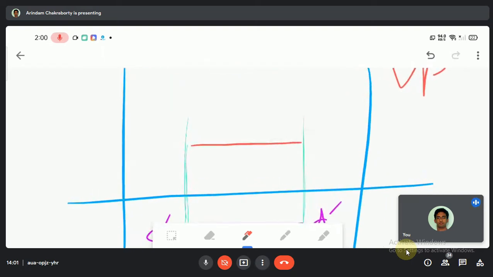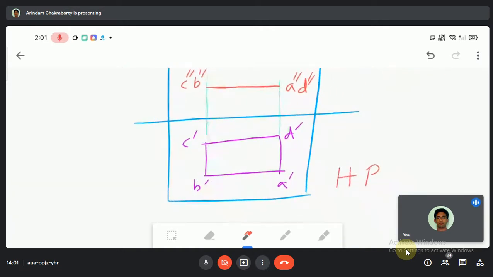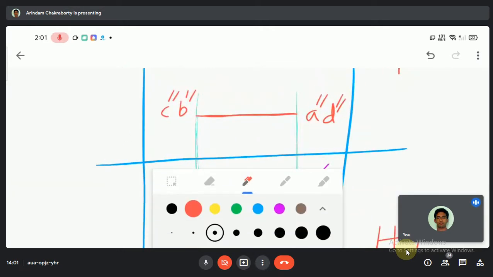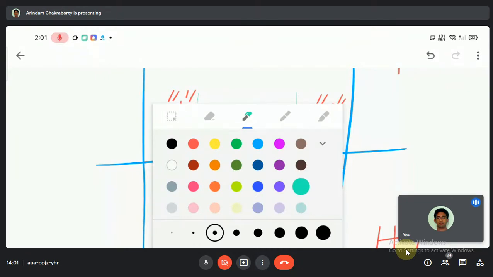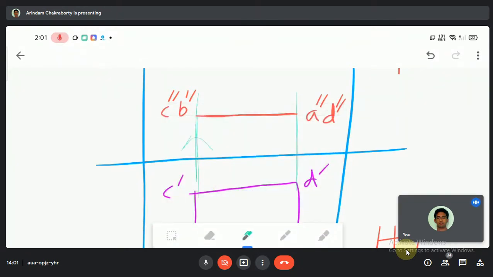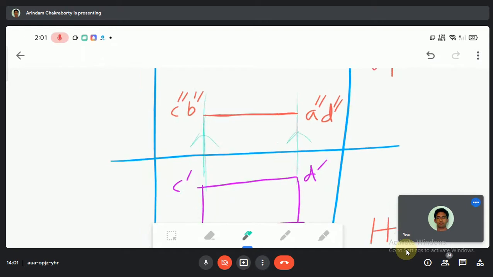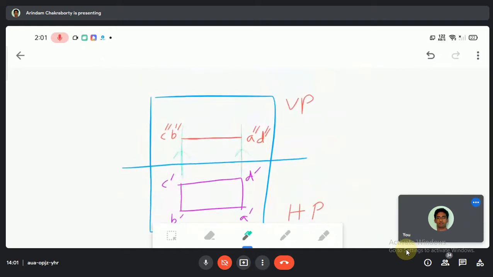Okay, so what I will be writing over here, I'll be writing C double dash, D double dash, B double dash, and what I'll be writing over here, it will be A double dash D double dash. Now I'll be showing some arrows because it is very necessary to show the arrow. This will actually help you understand how the projection is going. Am I clear to you people? Yes, sir.